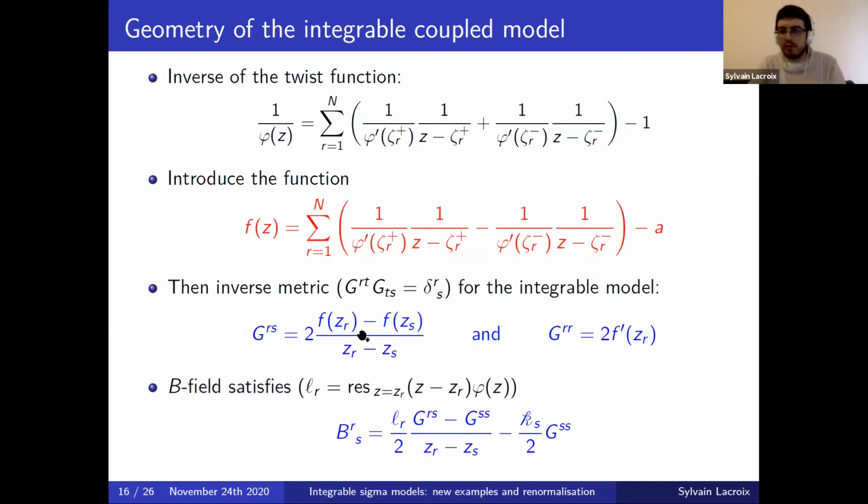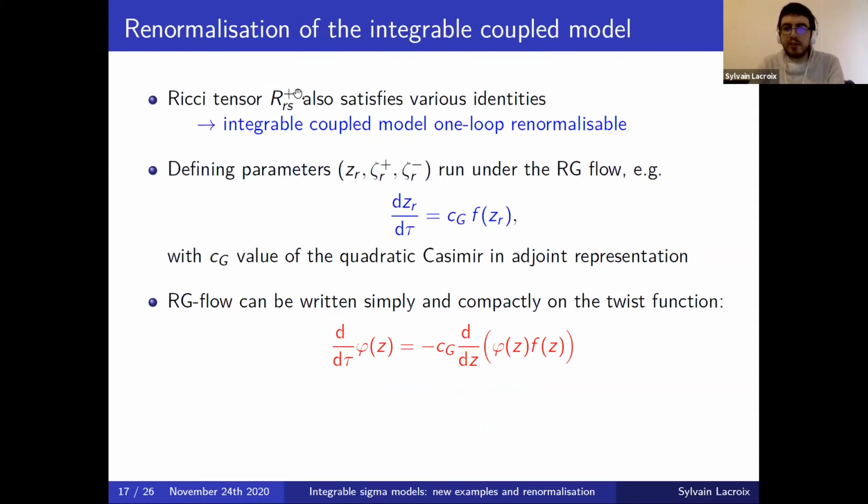And we then get various other identities on the geometry of the model and also on the Ricci tensor of this model. And then plugging this inside of the RG flow, I skip all the details. If you want details, they're in the paper. In the end, what we find is that this integrable coupled model is indeed one-loop renormalizable.